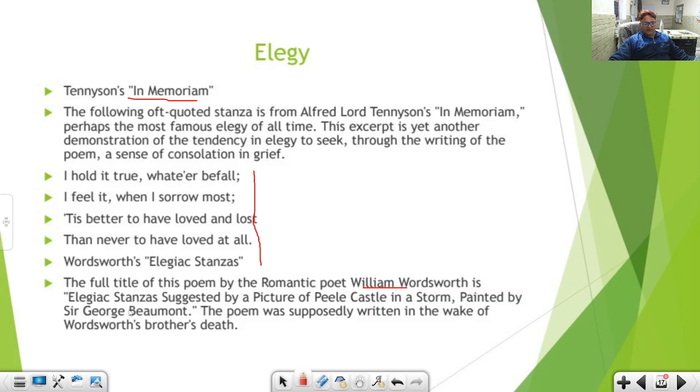William Wordsworth, and the title is Elegiac Stanzas, suggested by a picture of Peel Castle in a Storm, painted by Sir George Beaumont. Okay, so the poem was supposedly written in the wake of Wordsworth's brother's death. So that is always responsible for the creation of an elegy. And here who is responsible? William Wordsworth's brother's death is responsible for the creation of this elegiac stanzas.